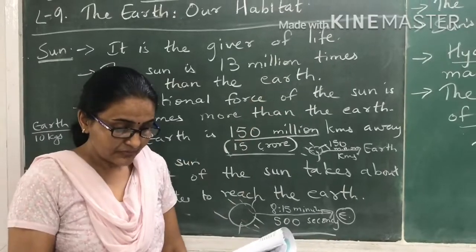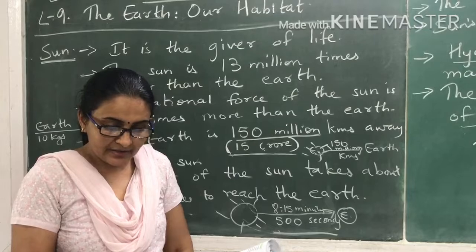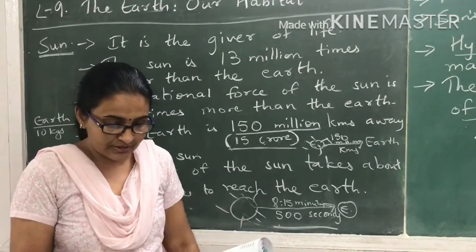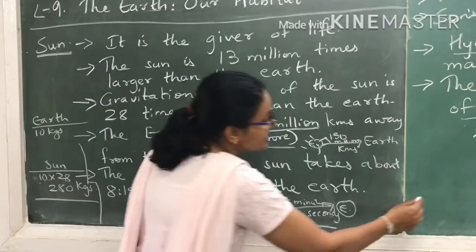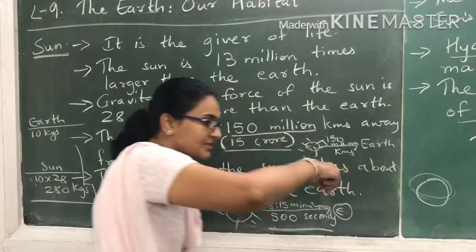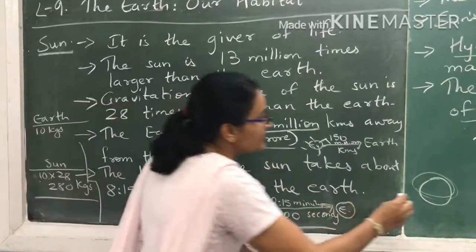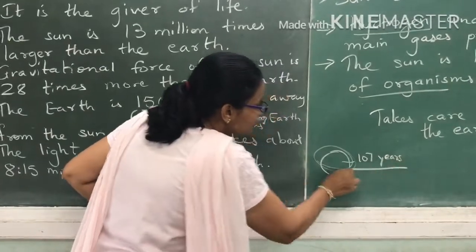Okay? If you want to make a revolution around the sun, you sit in a plane running at a velocity of 1000 kilometers per hour. It will take 107 years to complete the revolution. So if there is the sun and you want to go around the sun once, how many years will you take? 107 years. Okay?